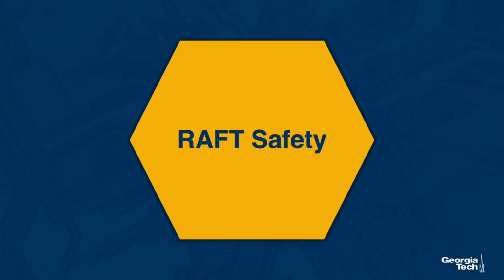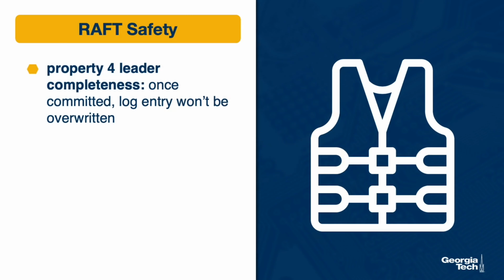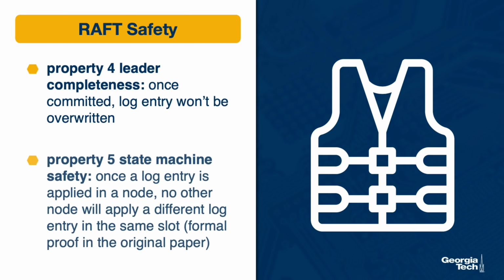Raft guarantees safety by having the following properties. It has a property about leader completeness. Once committed, a log entry won't be overwritten. It also has a property about state machine safety. Once a log entry is applied in a node, no other node will apply a different log entry in the same slot of the log. All of these properties that we mentioned about leader election, log replication, and safety have formal proofs that appear in the original longer paper about Raft, and these properties are what guarantee that Raft will ultimately allow nodes to agree upon a single value, that a single value will be chosen, and that eventually it will be learned by all nodes.